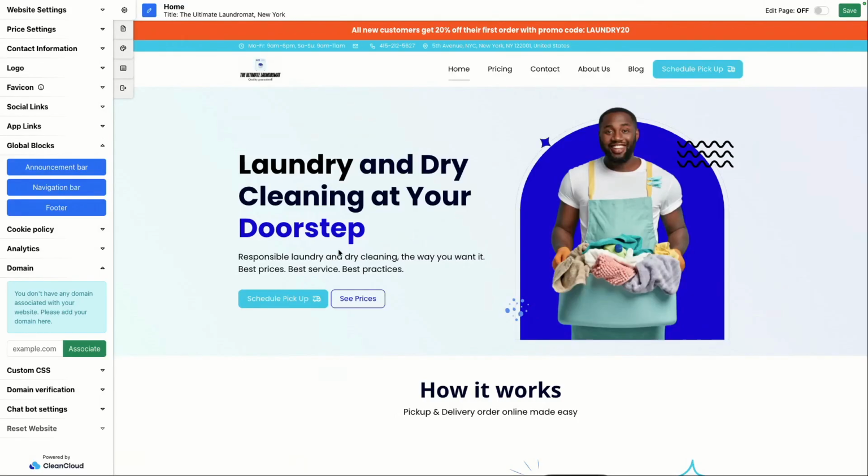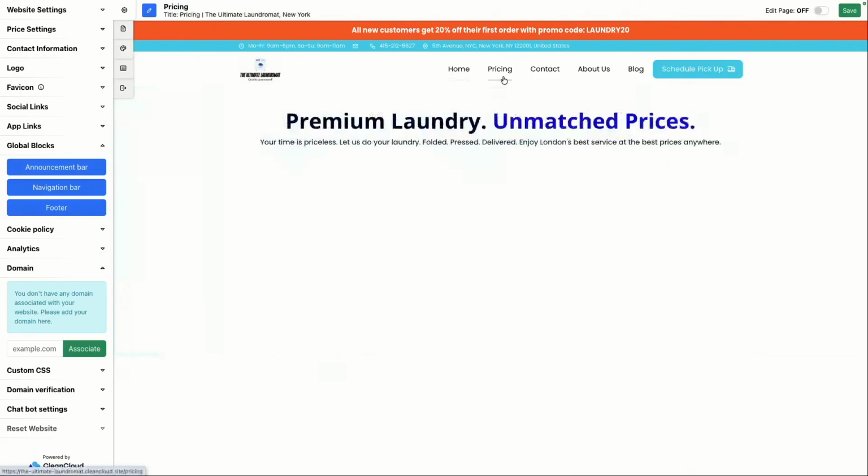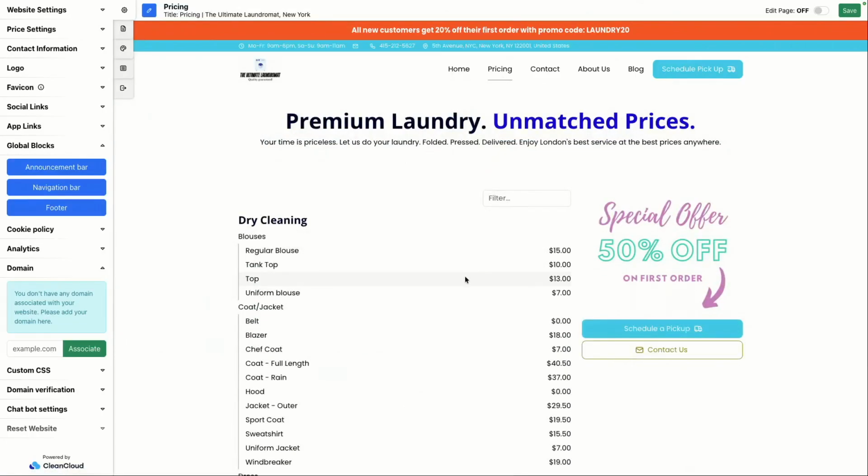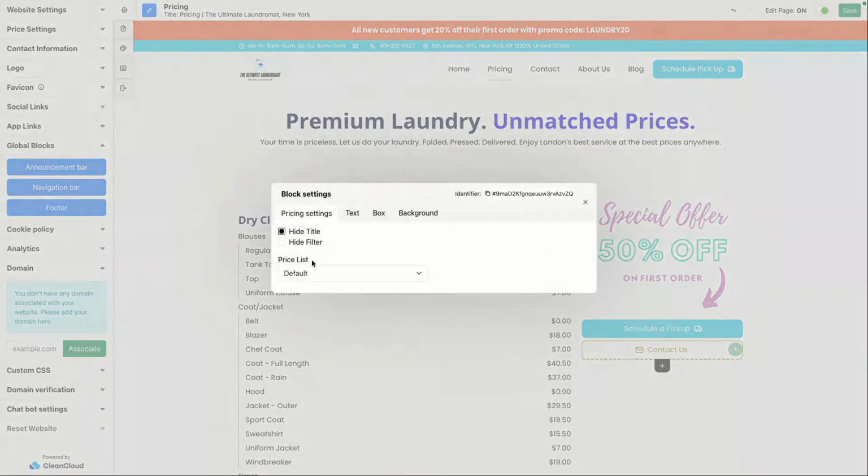Sure. If you went to the pricing page, Mary asked us, how do we do it when there's multiple price lists? So if you go to the edit mode on top, and then you tap the settings above the pricing, in there, you can select the price list that you want to show. You can show multiple at the same time if you want to. So that can be done through here. Amazing. Thank you so much for that, Lucas. I appreciate the intervention.